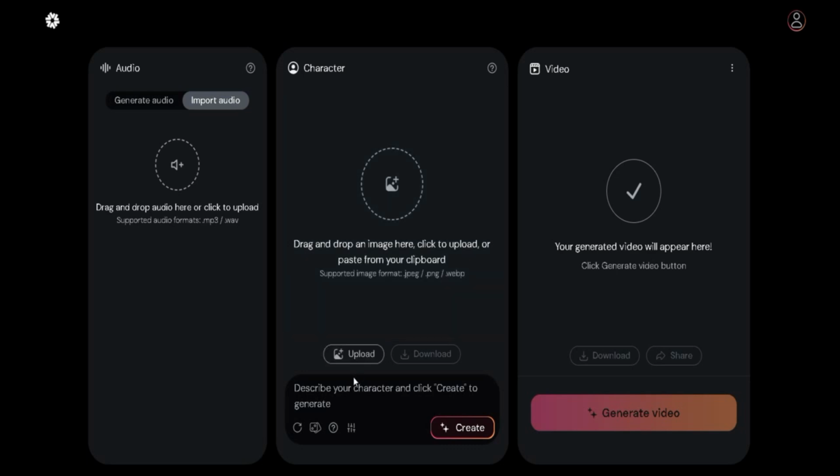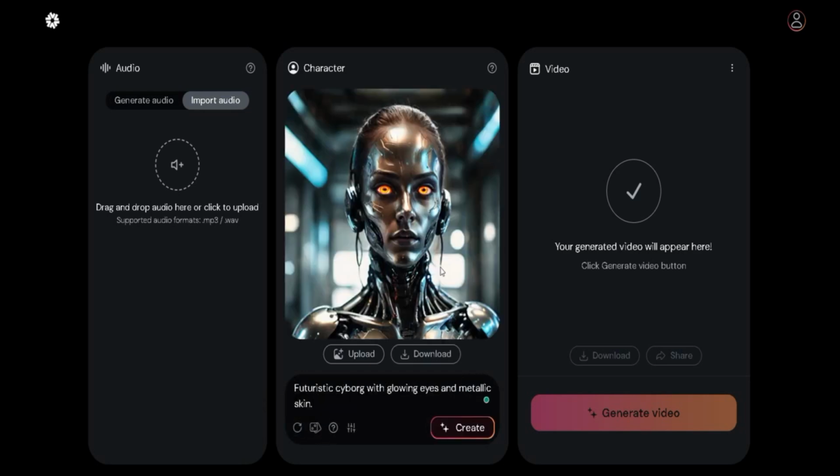Now look at this section over here, this is where you can generate an image. If you're not feeling creative, you can just generate an image with this section. For instance, we can generate an image using this prompt, and that generated the image for us, which is very good and very realistic. And you can change the image by clicking on this button over here, and definitely it's going to change the image for you.